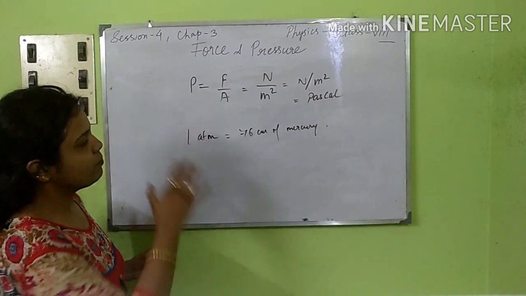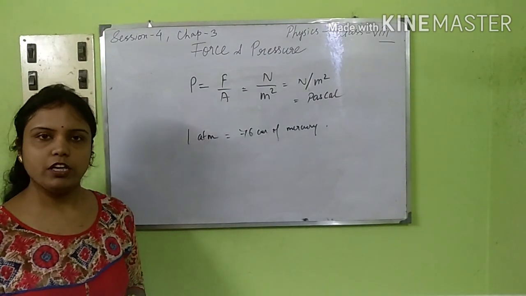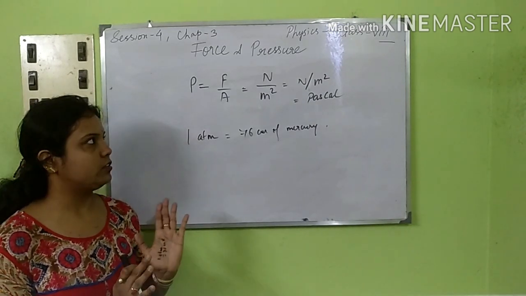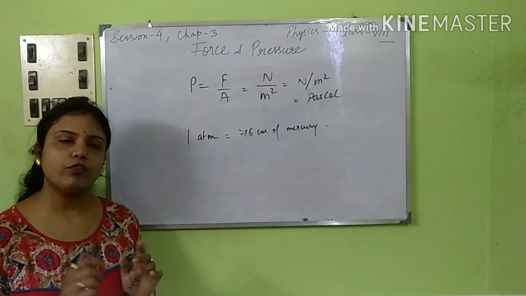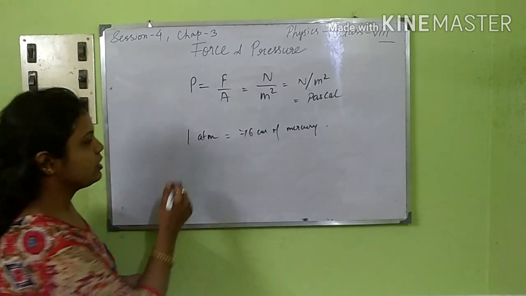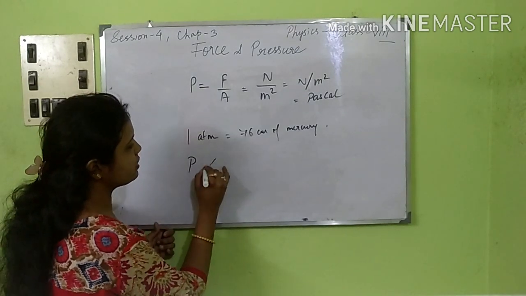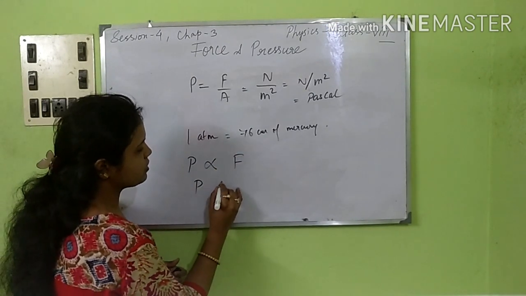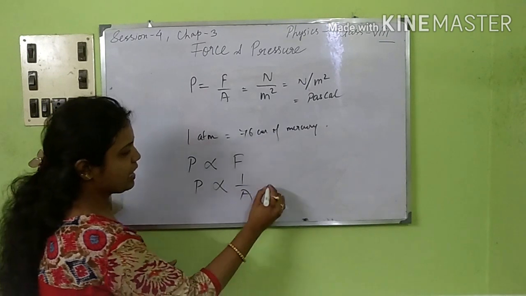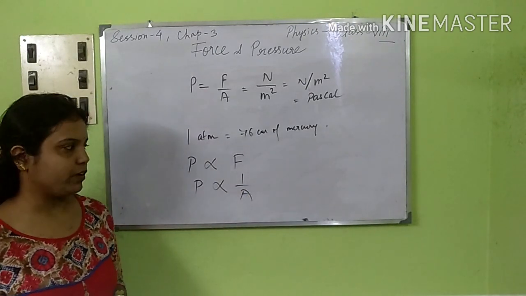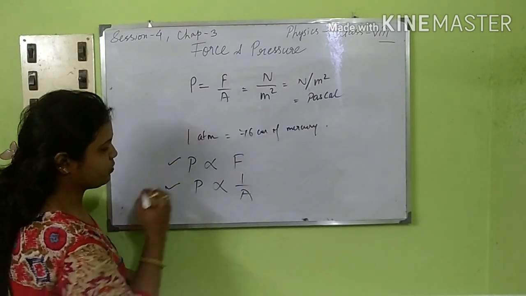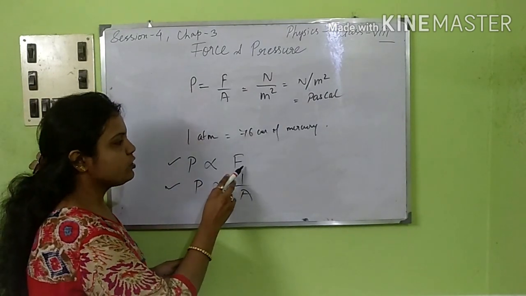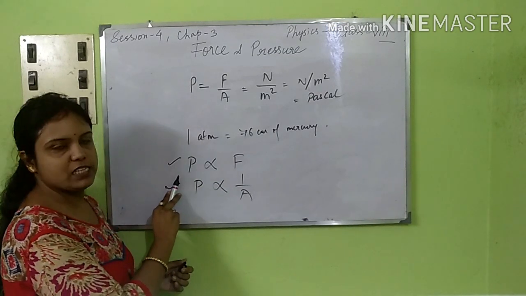So this was all about the units of pressure. The pressure definition we have already got, that is pressure is thrust per unit area. Now we have two dependencies of pressure. You can simply see that pressure is proportional to force, and pressure is proportional to 1 by area. Now let's discuss. Whenever force is more, pressure will obviously be more.